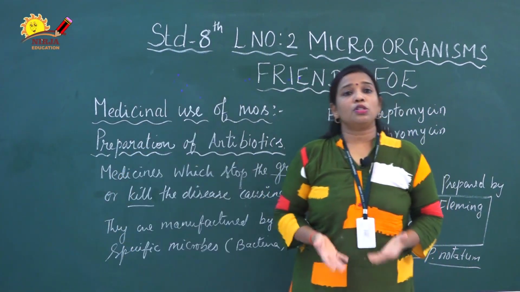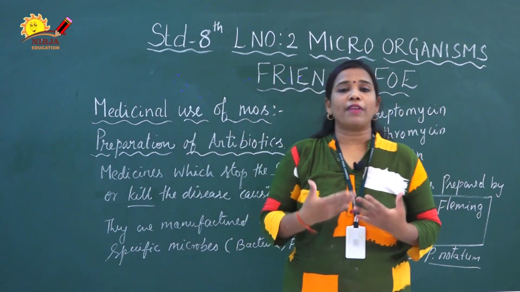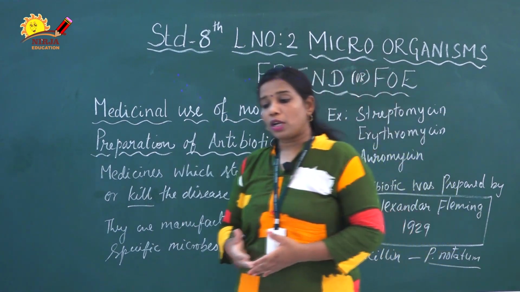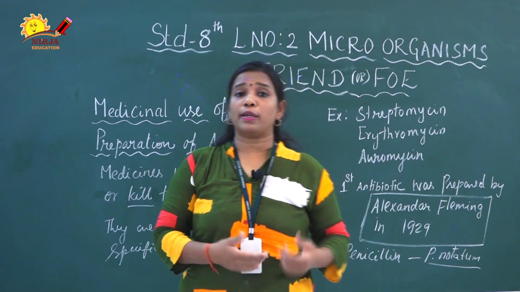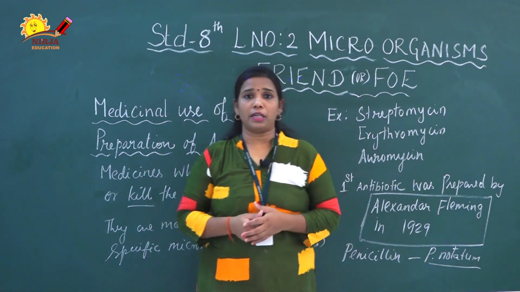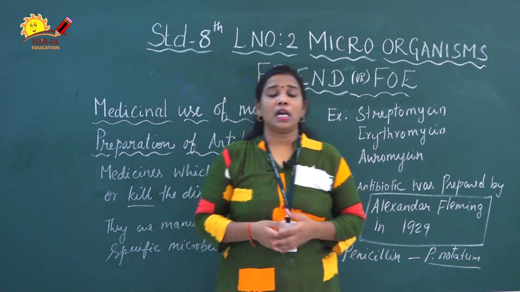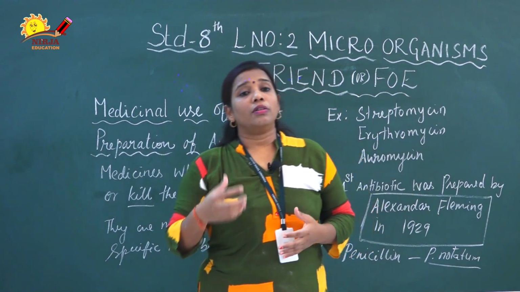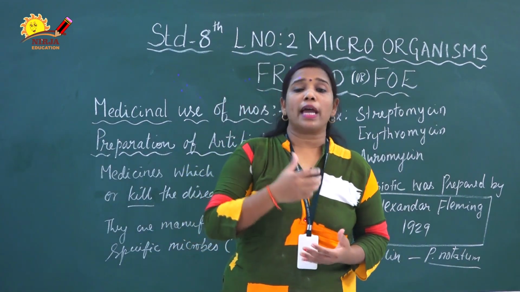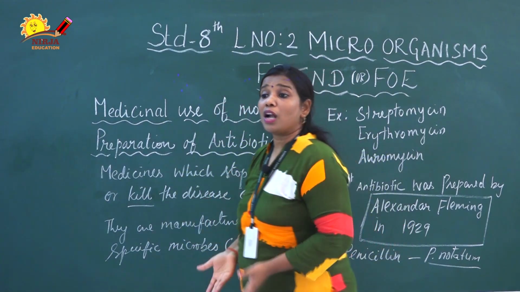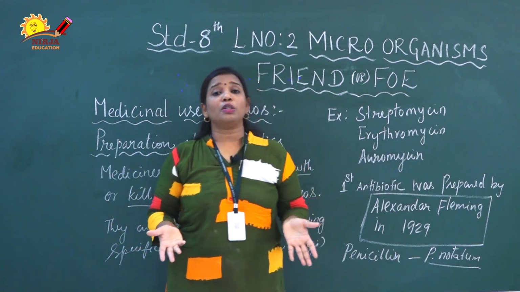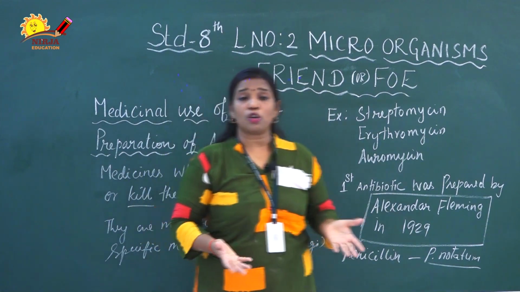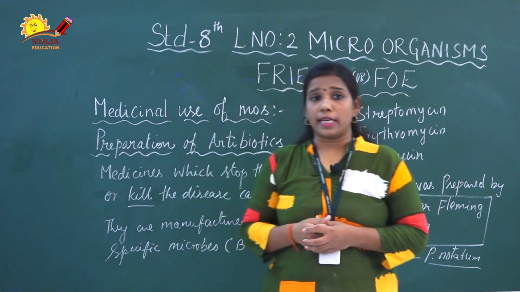What are the precautions to be observed in the use of antibiotics? Antibiotics are chemical substances, and some of them are prepared from microorganisms like fungi and bacteria. But we can't take them always; only for certain diseases do we have to use antibiotics. For certain diseases we can't use antibiotics, like the common cold and influenza. Even if we use an antibiotic, it will not stop or kill those microorganisms.